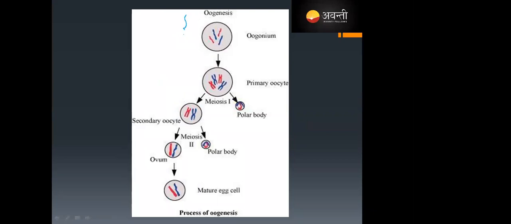This is what: first the oogonium is formed, called the multiplication phase. After this, it undergoes the growth phase and forms a primary oocyte. And finally, this primary oocyte undergoes the maturation phase, which forms an egg. Okay.